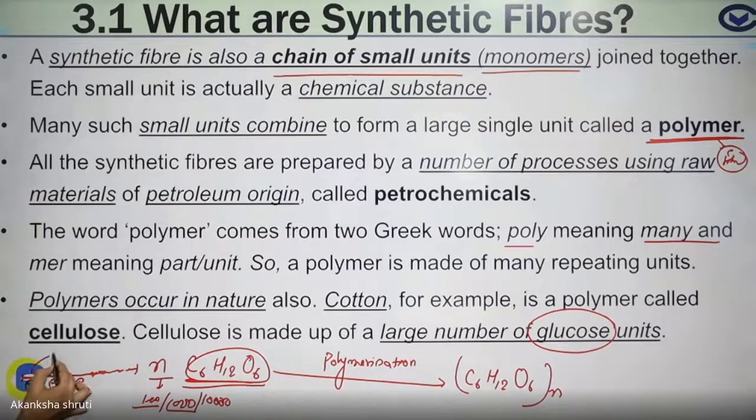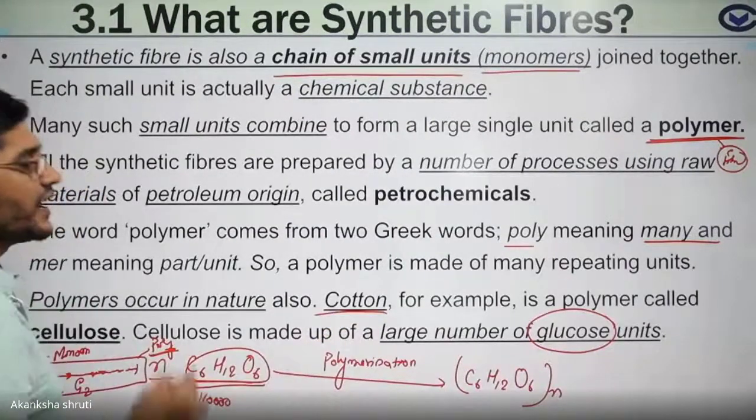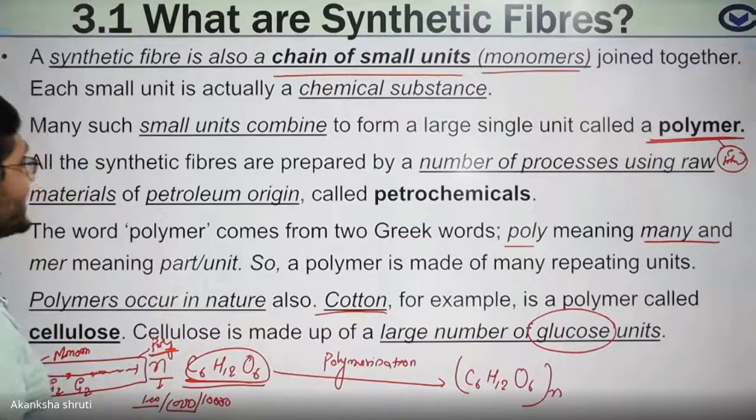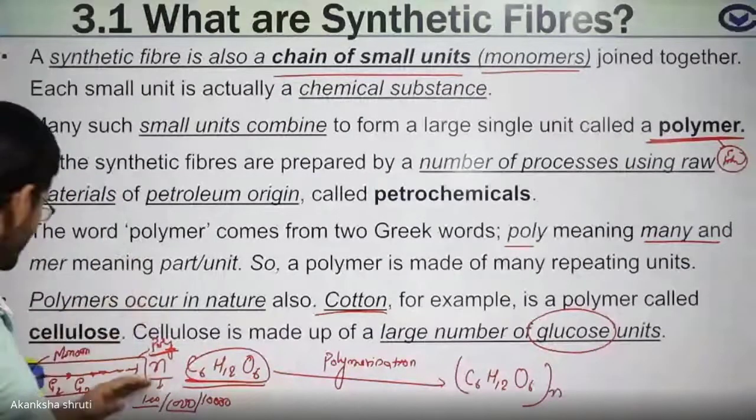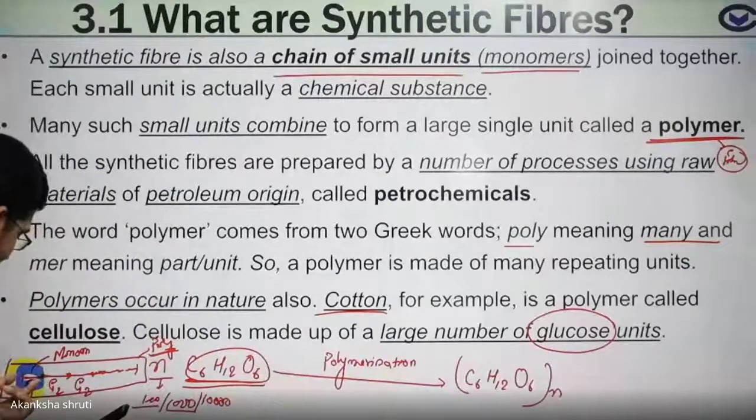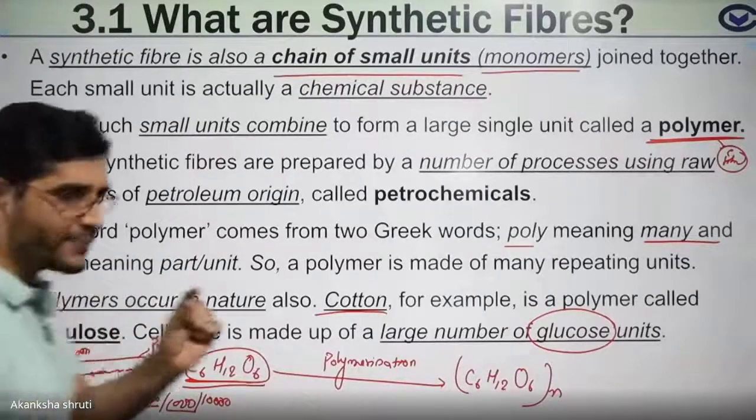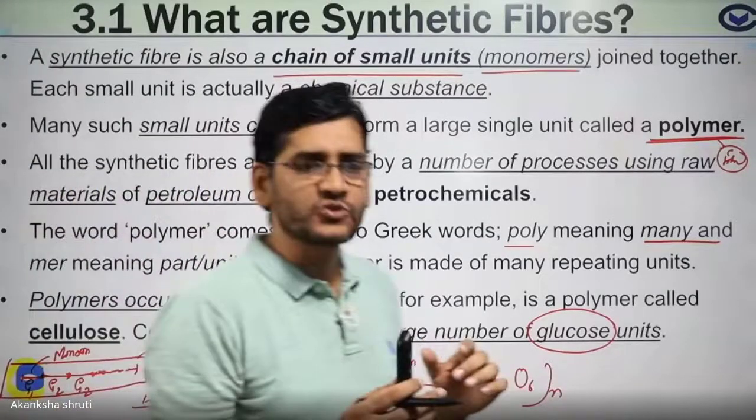But when such units have combined to form this bigger structure, it is the polymer. Here I explained the polymer for cotton, which is a natural fiber. Similarly, for artificial fibers also, there are different monomers or smaller combining units which combine to form the bigger structure.